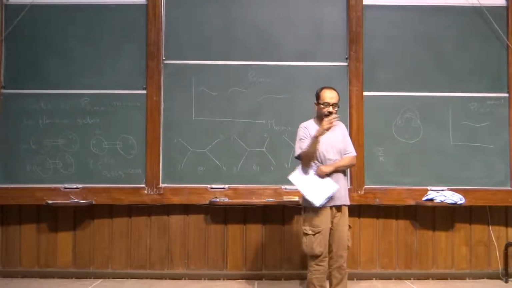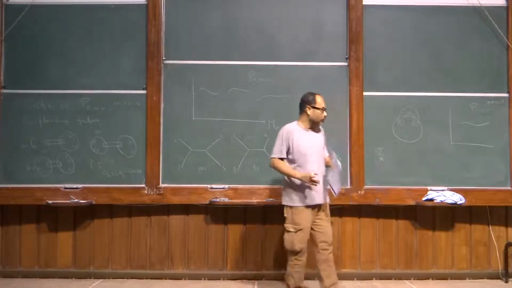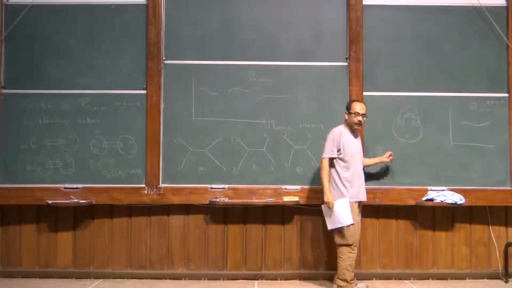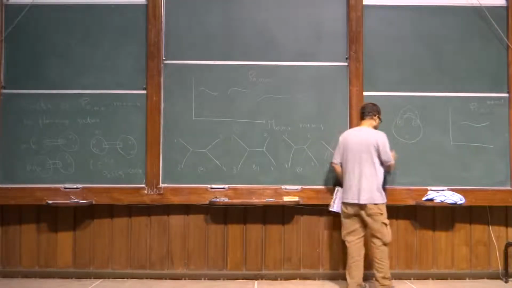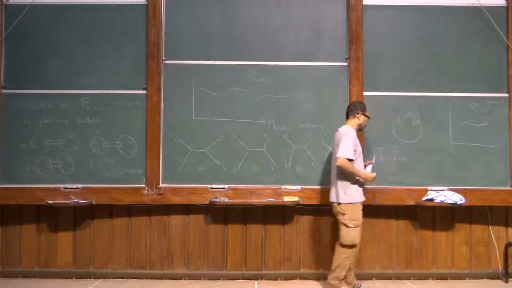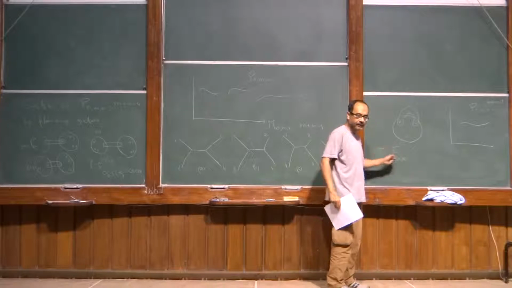But when you try to make a connection with the RNS Polyakov formulation, you can choose to write the sum over NS in string field theory as a sum over NS plus and NS minus, which means not just the GSO even states but also the GSO odd states, the full sum.